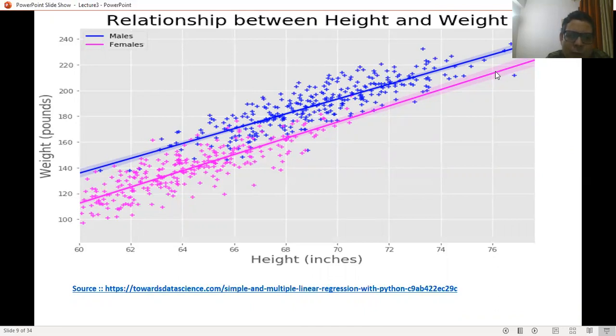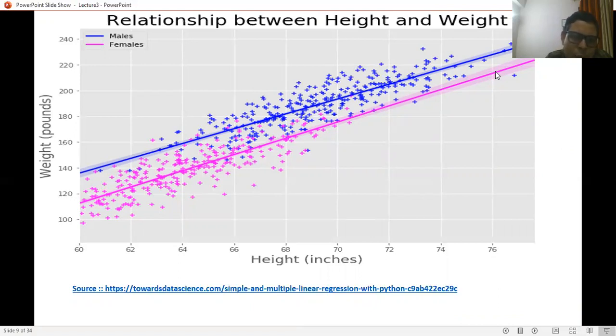Basically, it is passing through the points which are blue in color, while the violet line is passing through the points which are violet in nature, the data set of the female members which is collected.